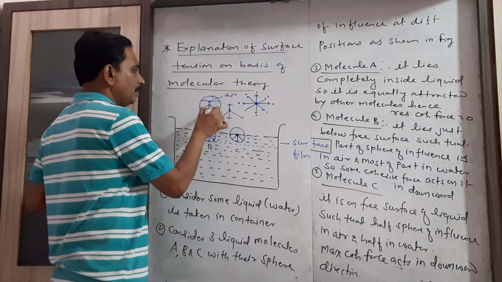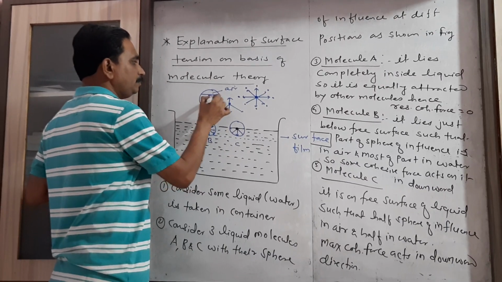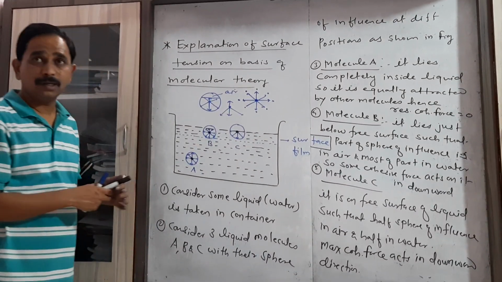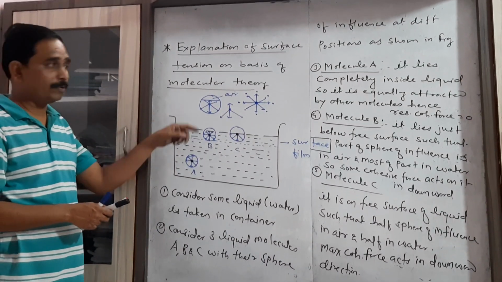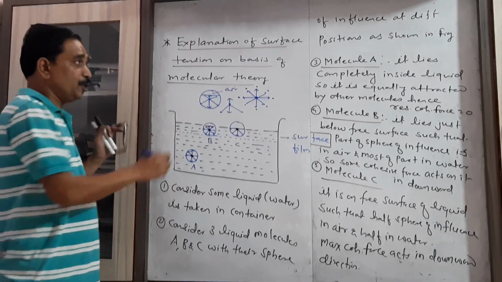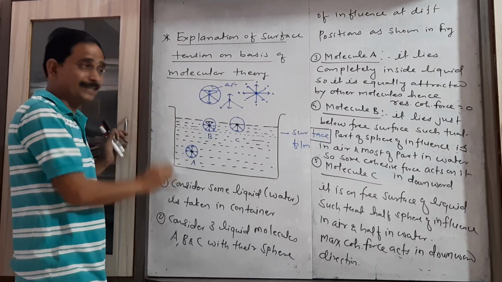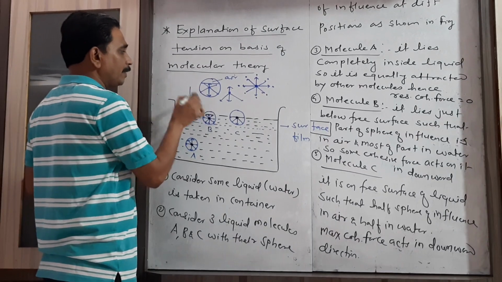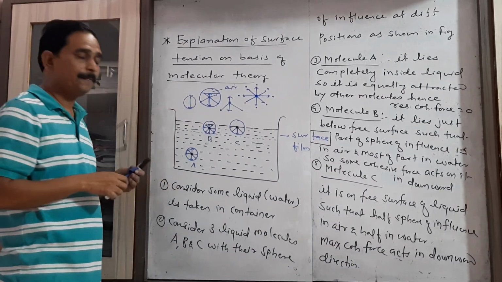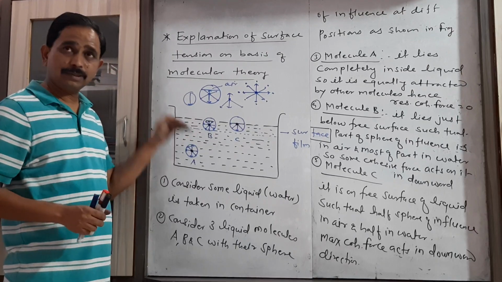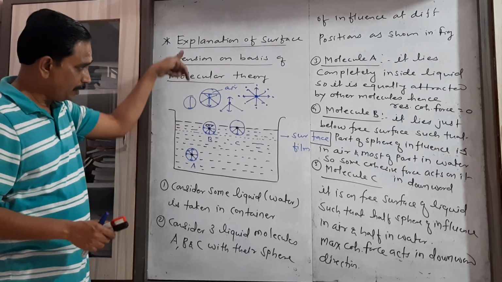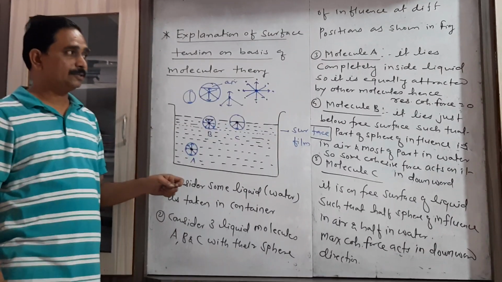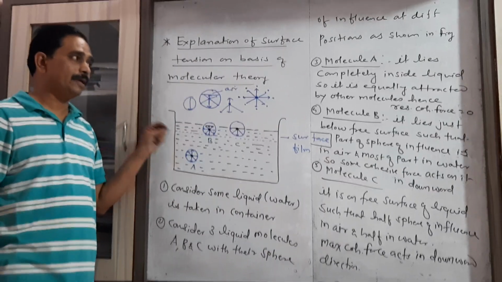So for every other pair also, a small part of the cohesive force acts in upward direction and more cohesive force acts in downward direction. That's why the total cohesive force is not cancelled in case of liquid molecule B. Most of the cohesive force will act in downward direction. So some net cohesive force acts on the molecule B in which direction? In downward direction.